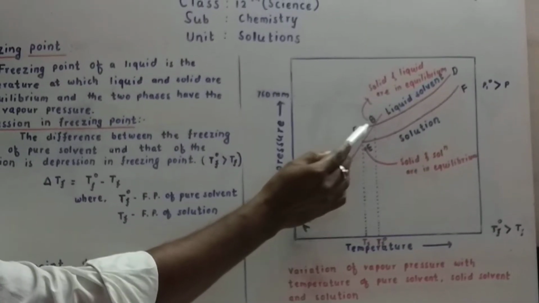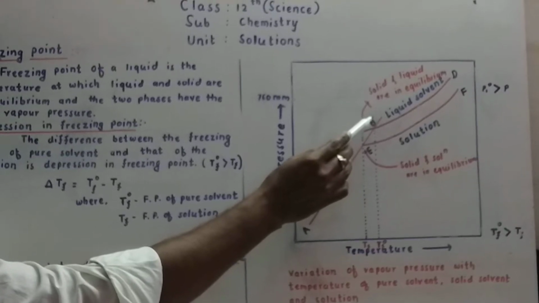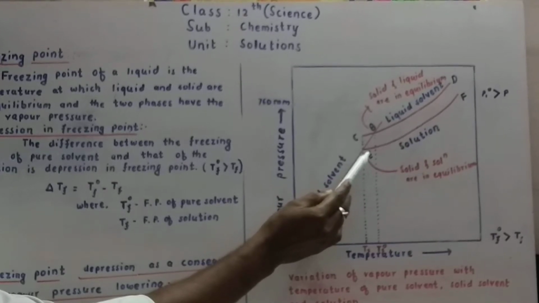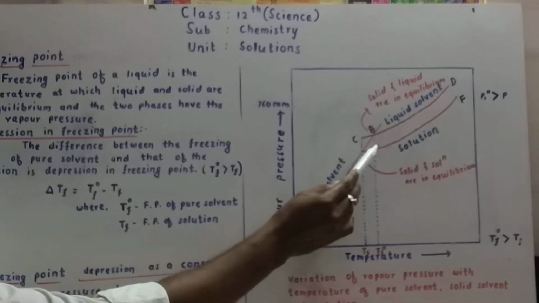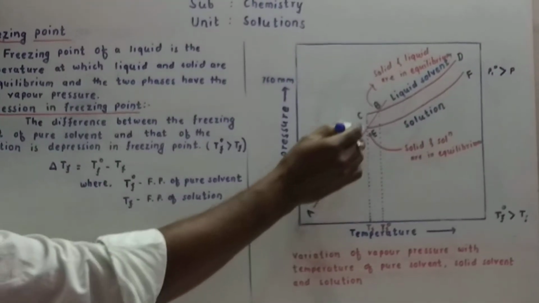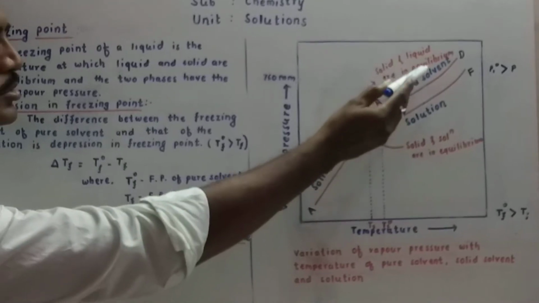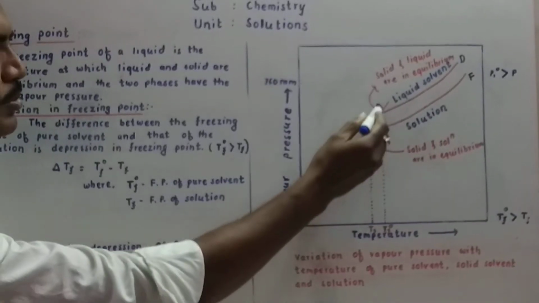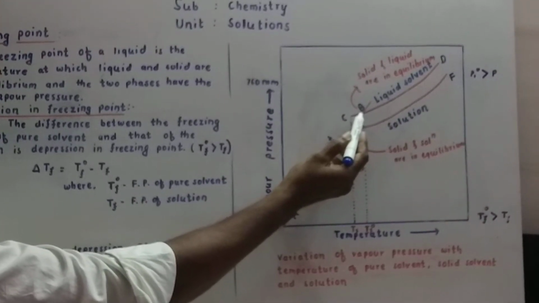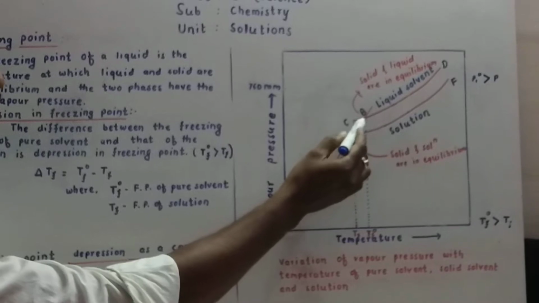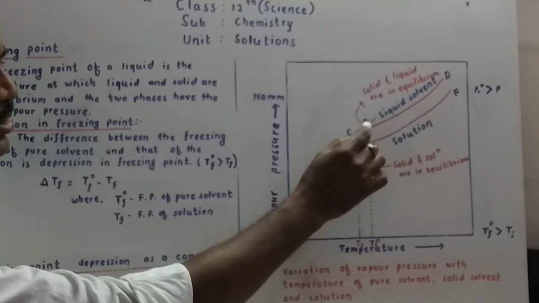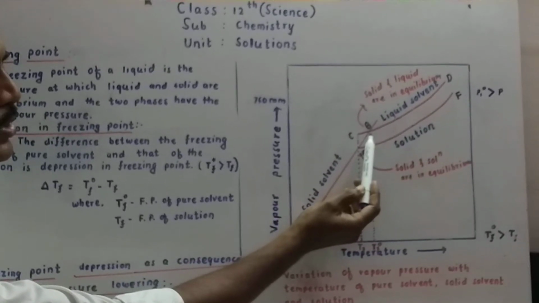Then CD is the second curve, of the liquid solvent, and the third curve EF is the curve of the solution. These two curves, AB and CD, intersect at point B.